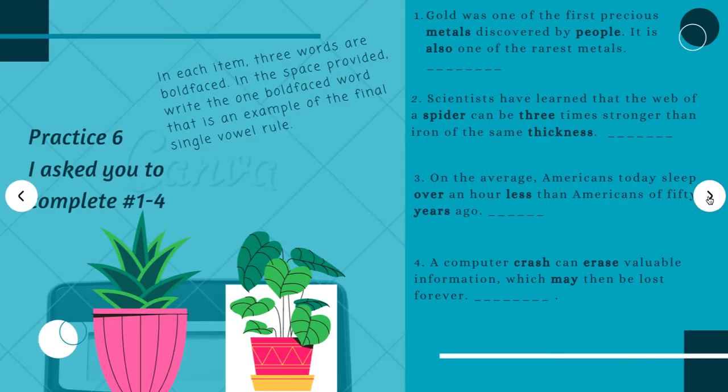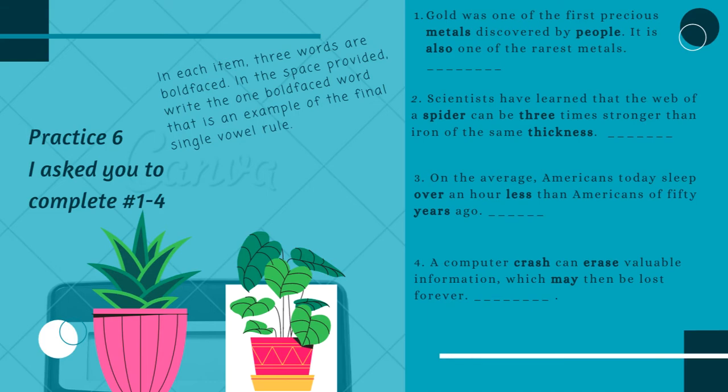Okay, for practice 6, I asked you to do 1 through 4. So in each item, 3 words are bold-faced, and in the space provided, write the one bold-faced word that is an example of the final single vowel rule. Gold was one of the first precious metals discovered by people. It is also one of the rarest metals. Okay, so which of those words has a long final vowel? I believe that would be also, right?